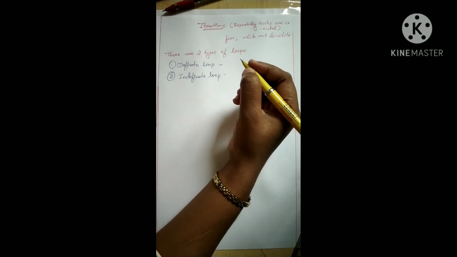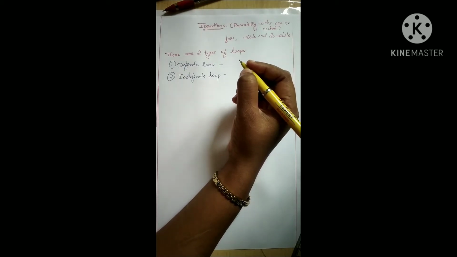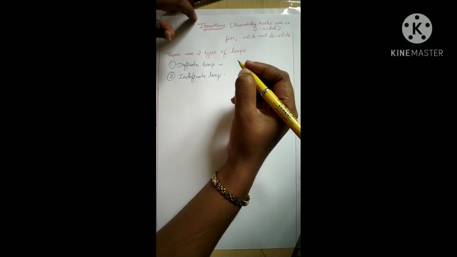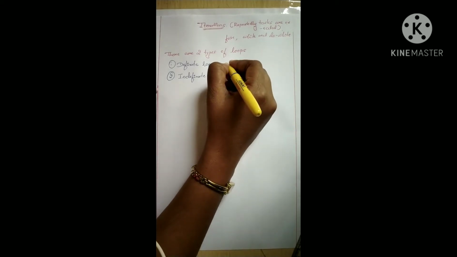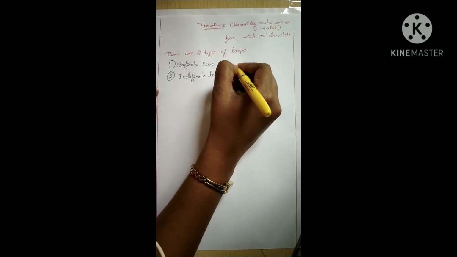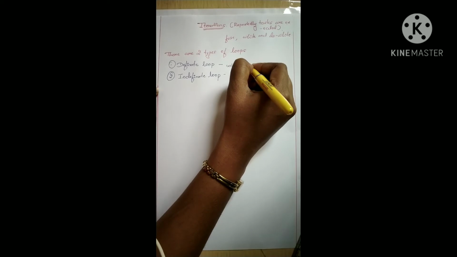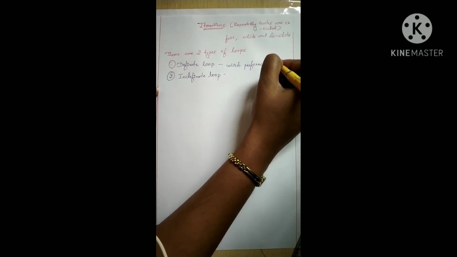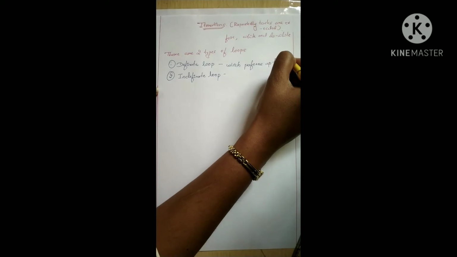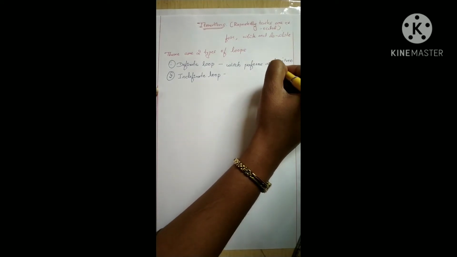That many times our loop can be executed. It is known as a definite loop. A definite loop performs up to a given limit.